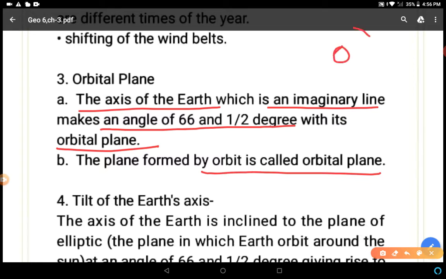You can see in this diagram, this is the orbital plane, right? This is the earth. So in this way, this is the plane. Which plane? The orbital plane. It is based on the tiltedness of the axis.